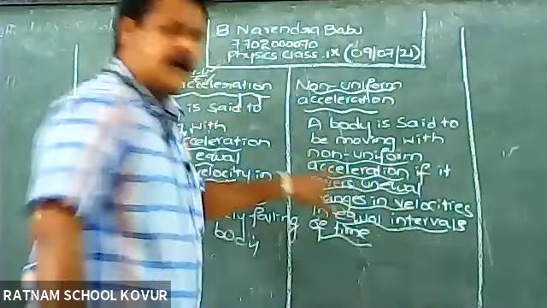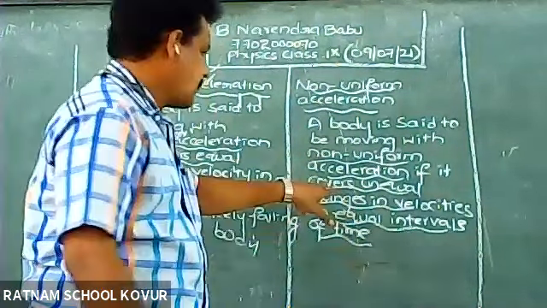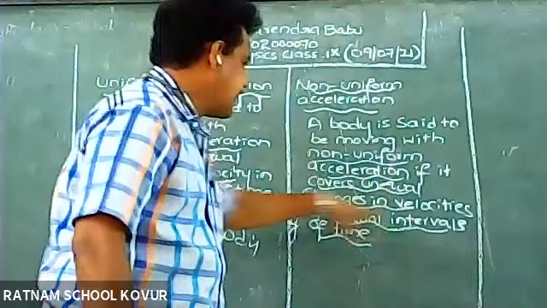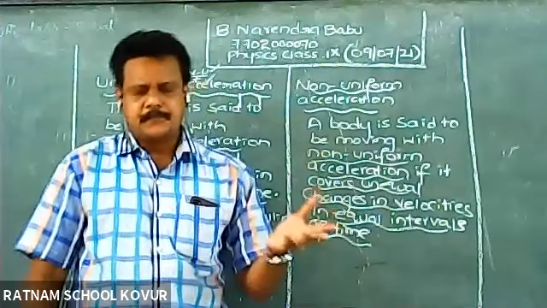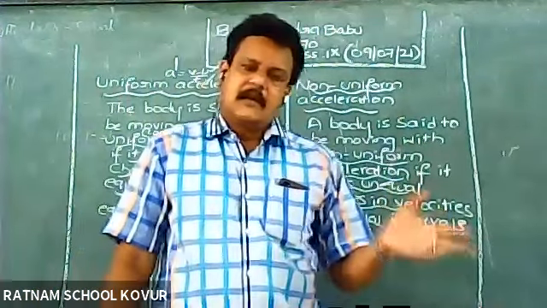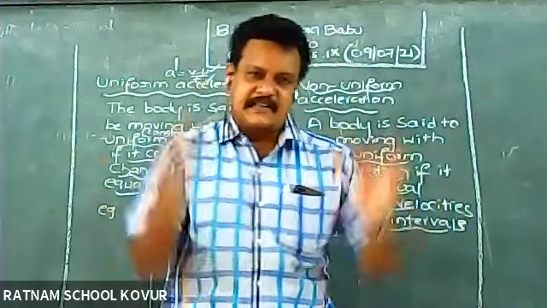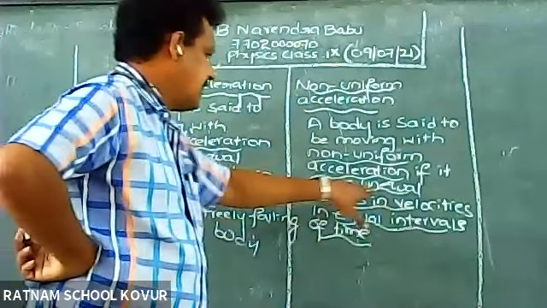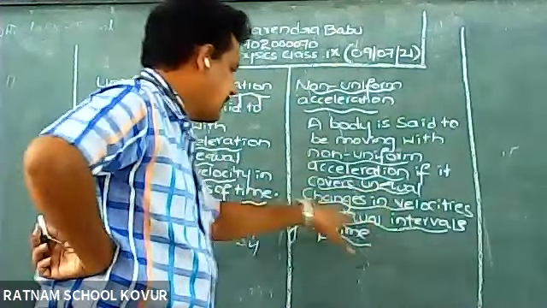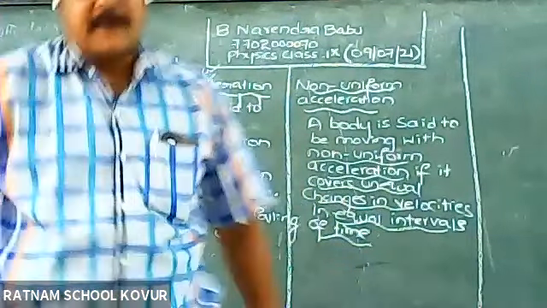So one should be unequal. Either time is unequal, so you can also define it as equal changes in velocities in unequal intervals of time. Non-uniform means either the time changes are non-uniform or the velocity changes are non-uniform. So this is non-uniform and uniform. Let me take the picture here.